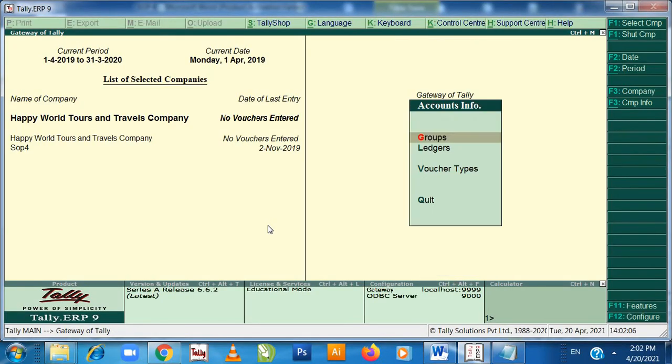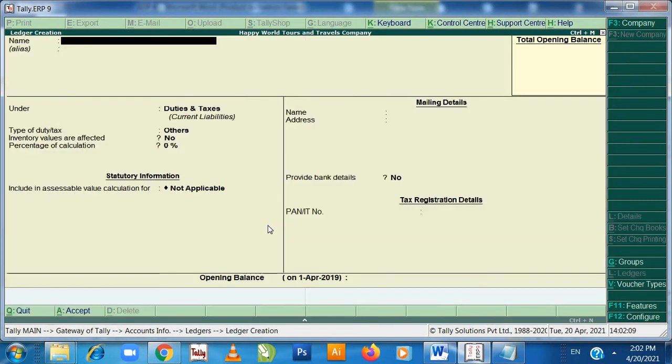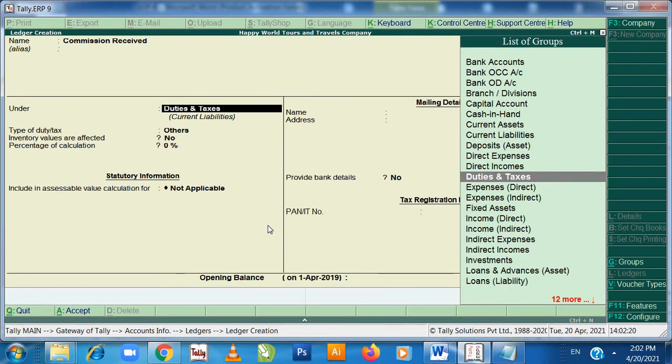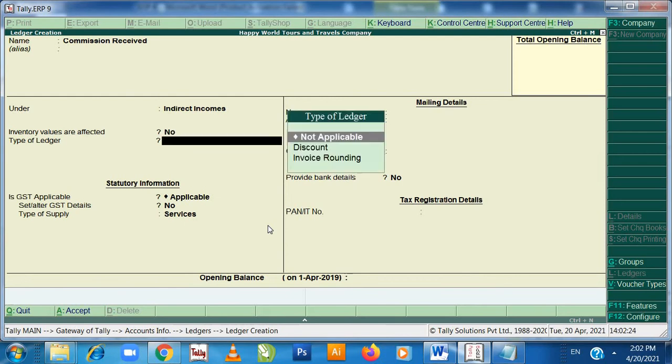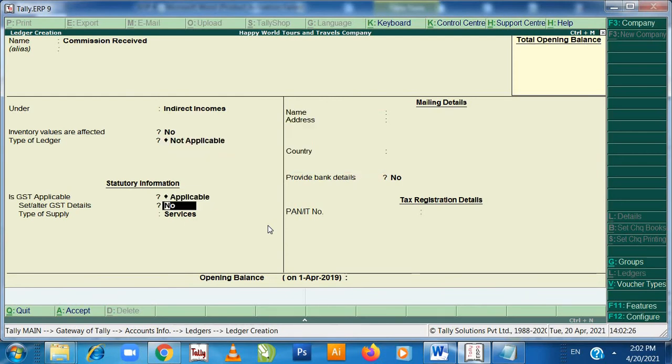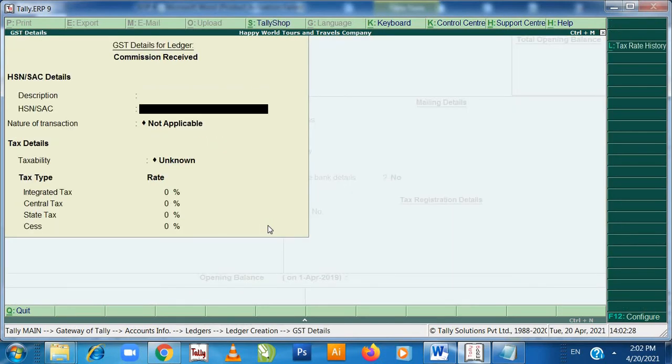You have to go to accounts info, ledger, create. Commission received. Commission received is my indirect income. Enter, enter. Set alter GST, yes. Enter, enter.